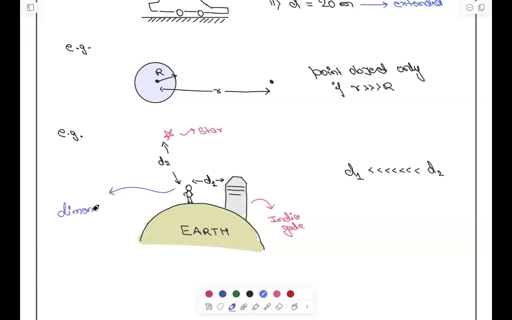That is, the dimension of the star is negligible as compared to India Gate. That means whatever I am quoting here is with reference to me. I am saying this thing. That means it is a relative concept. This very concept is a relative concept.